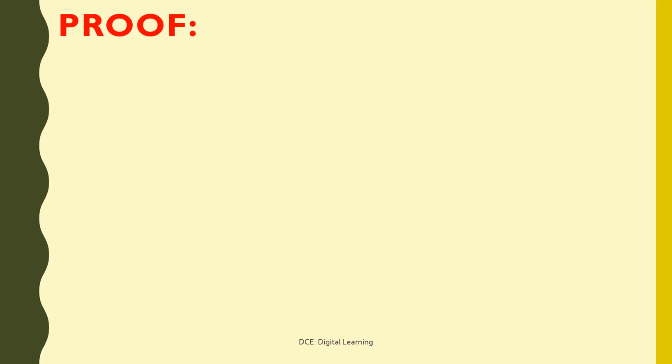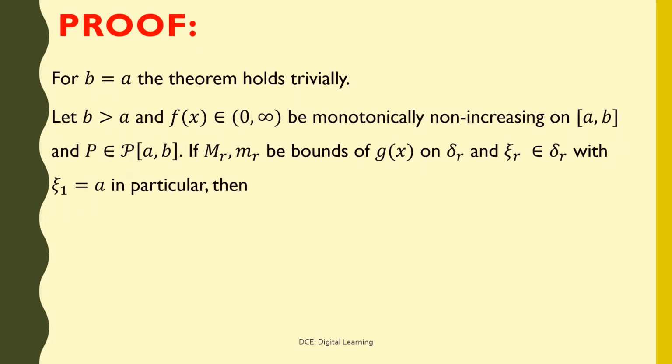Proof. For b equals a, the theorem holds trivially. Let b greater than a and f of x be monotonically non-increasing on closed interval ab, and p belongs to partitions of ab.